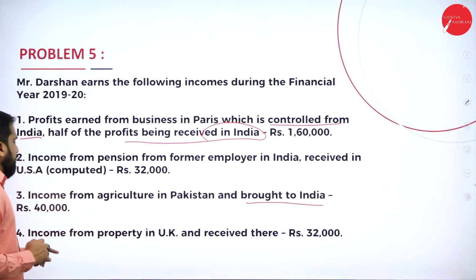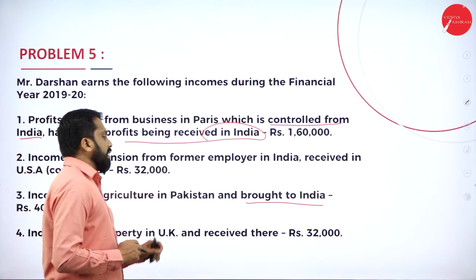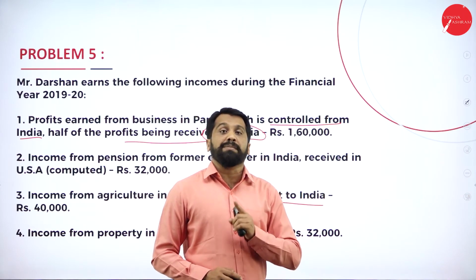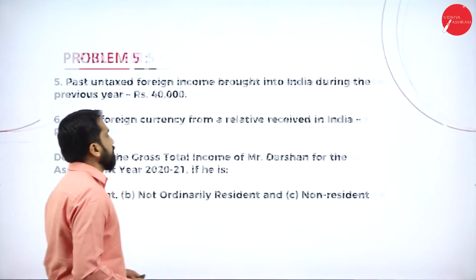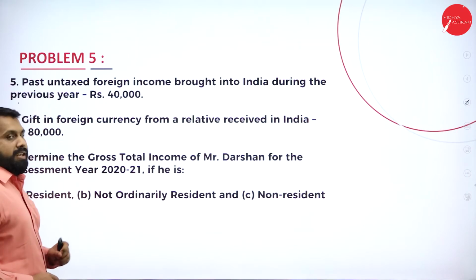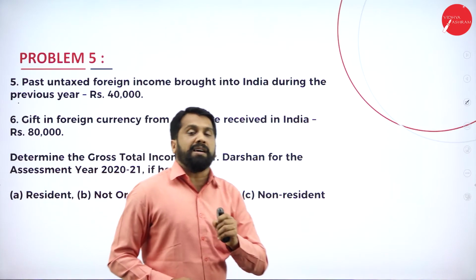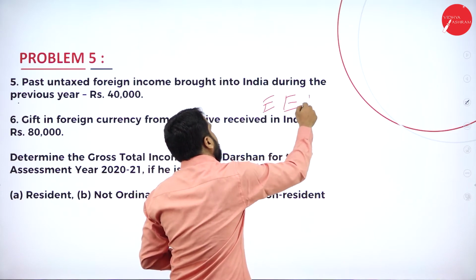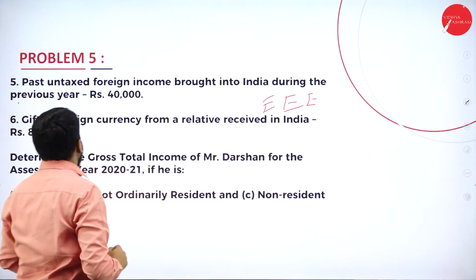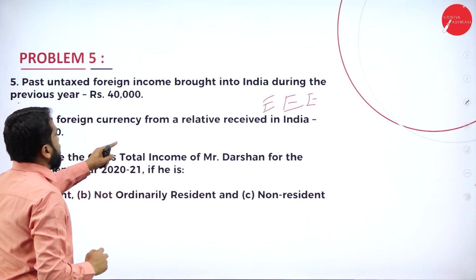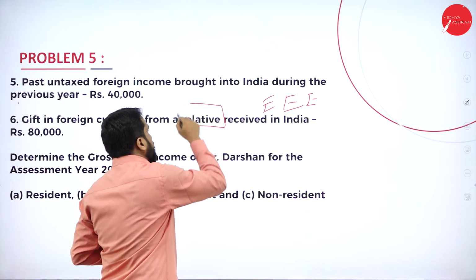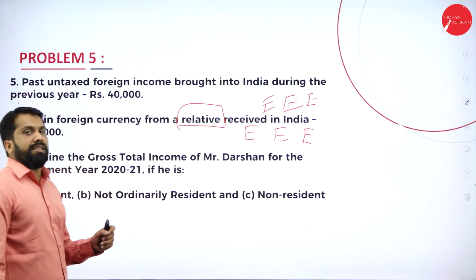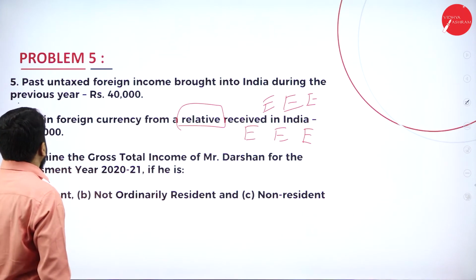Next, income from property in UK and received there. Property in UK, received also in UK. So only one person is taxable. Next, past untaxed income. If you find a word called past untaxed foreign income, it will be exempted in all three cases. Next, gift in foreign currency from relative. From relative means exempted in all three cases.